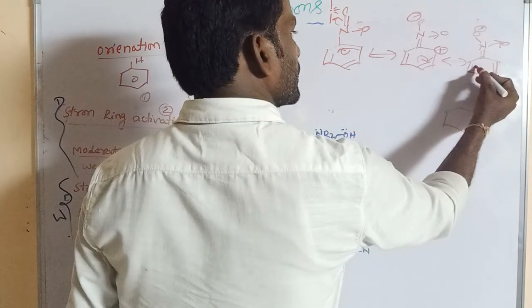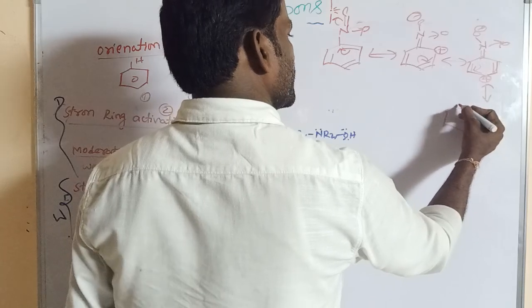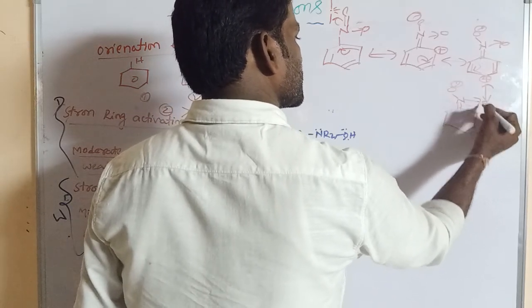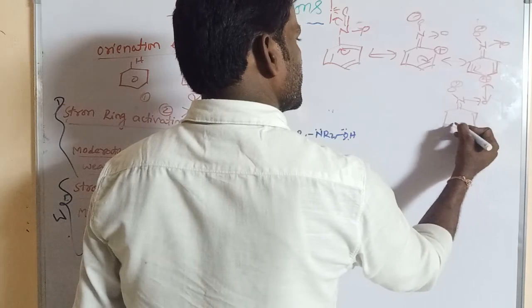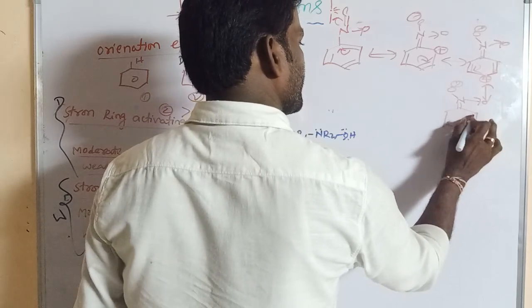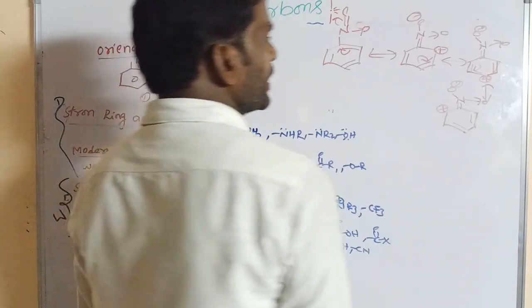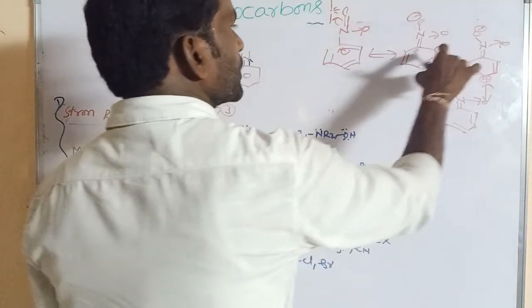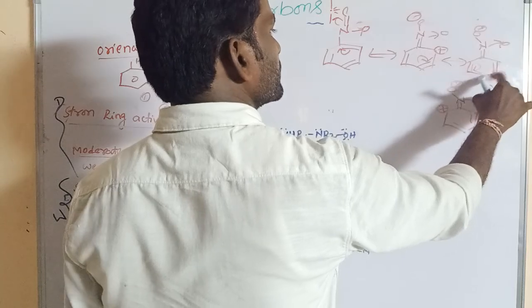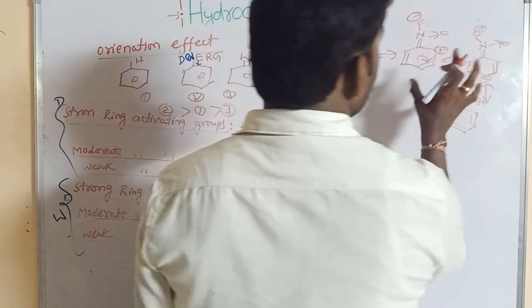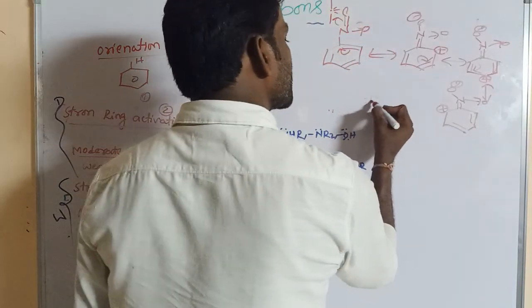Similarly, this bond is shifted towards this side, so double bond N, O minus, like this. In these structures, plus is obtained at the ortho position and plus is obtained at the para position. In the ortho and para positions, the plus charge is obtained.